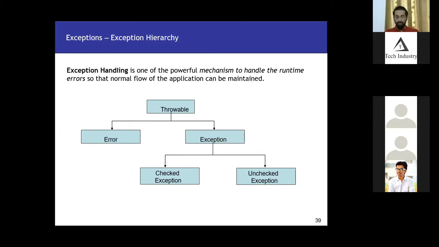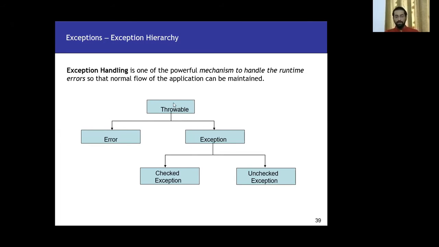Okay. So here you can see the definition of exception handling. Exception handling is one of the powerful mechanisms to handle the runtime errors so that the normal flow of the application can be maintained. If you see the exception hierarchy here, at the top we have Throwable.